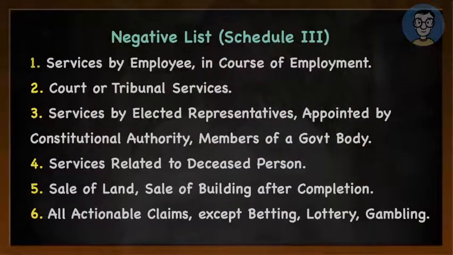Now let us talk about the third item in the negative list. The third item of the negative list talks about 3 different types of persons whose service will not be treated as supply. The first category is any service or any functions performed by the elected representatives, that is MPs, Member of Parliament, MLAs, Member of Gram Panchayat or local authority members. So if these different persons are rendering any services or performing any functions, there is no GST on that.